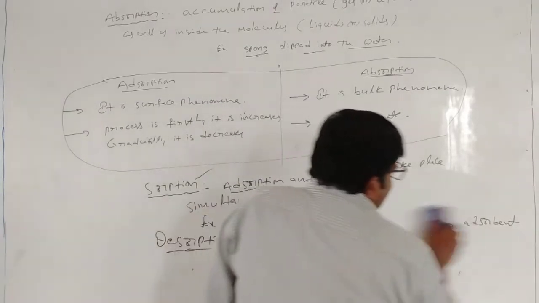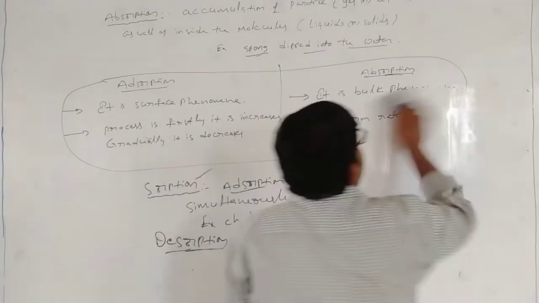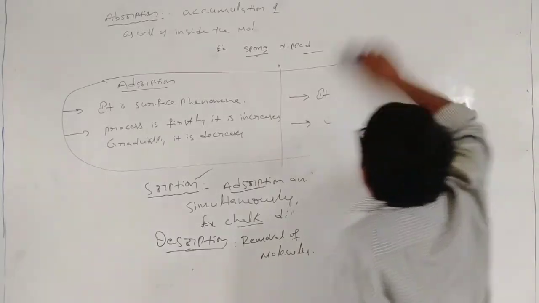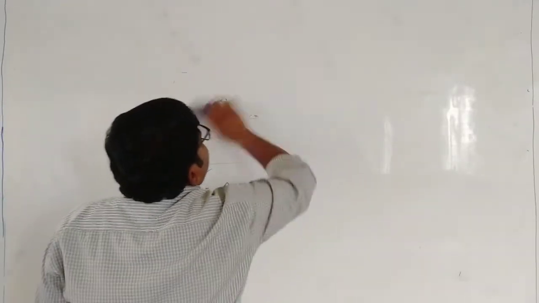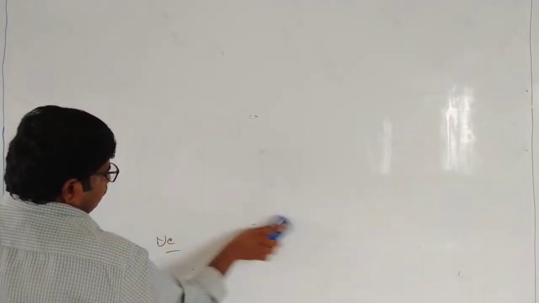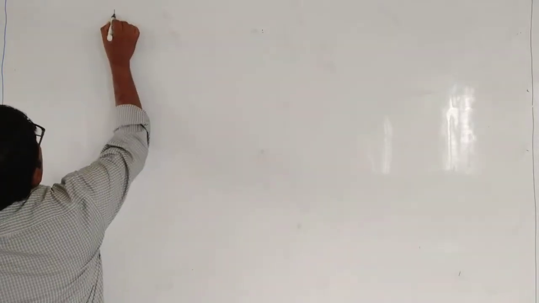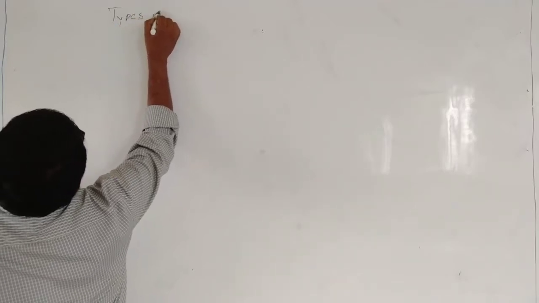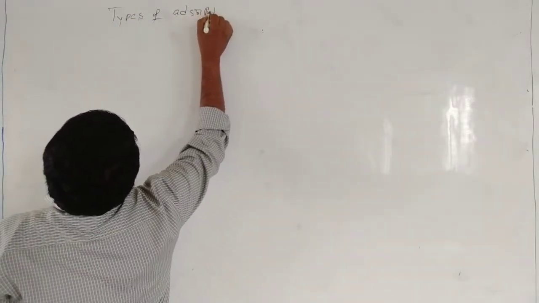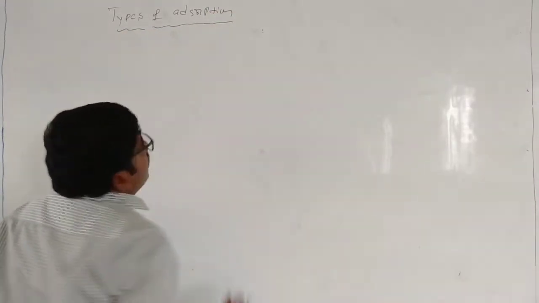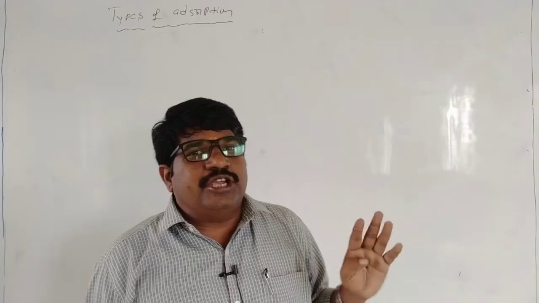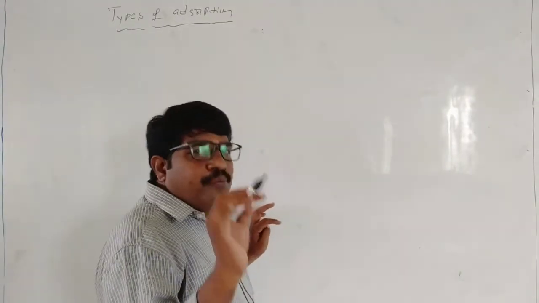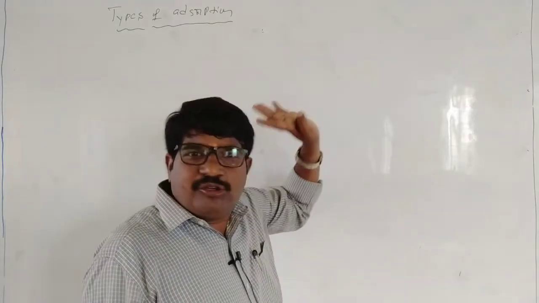Right. So next, types of adsorption. Adsorption is classified into mainly two types: physical adsorption and chemical adsorption. This is very important for board level as well as objective questions.